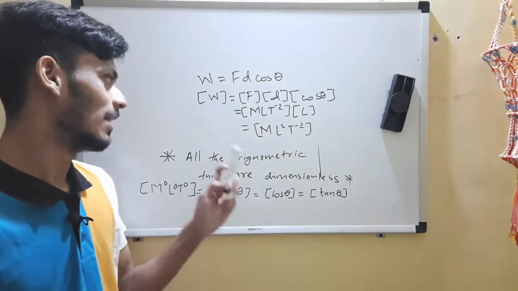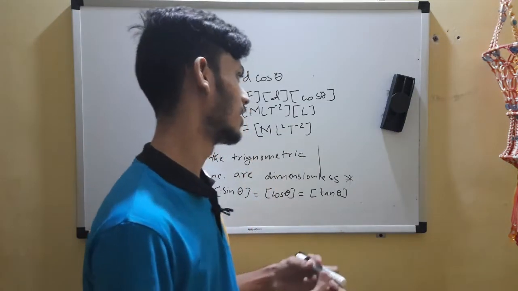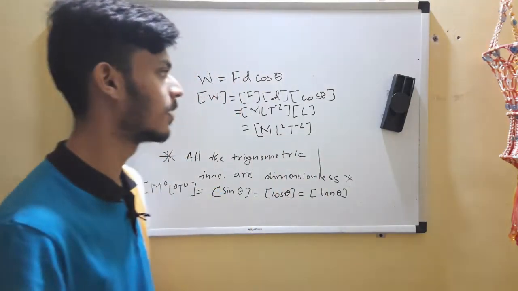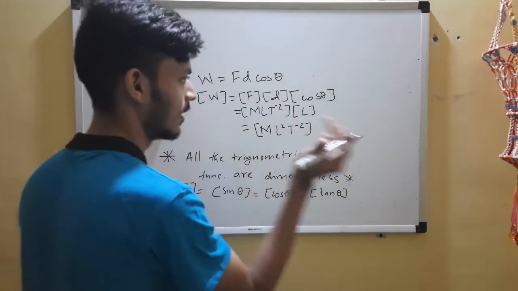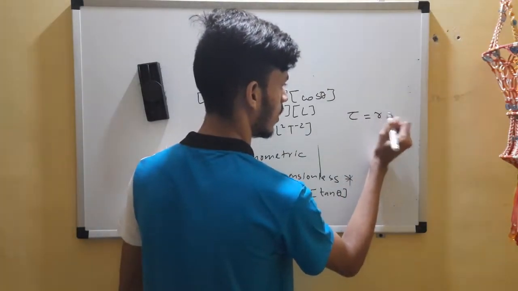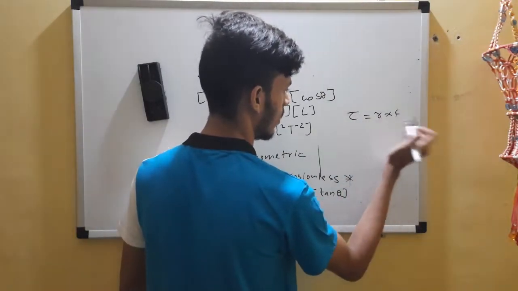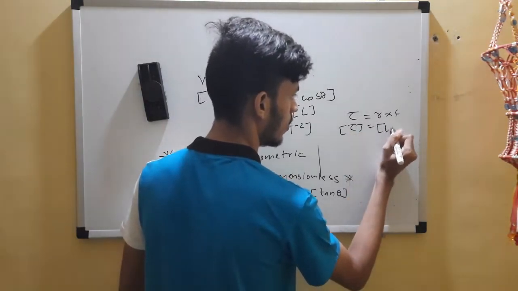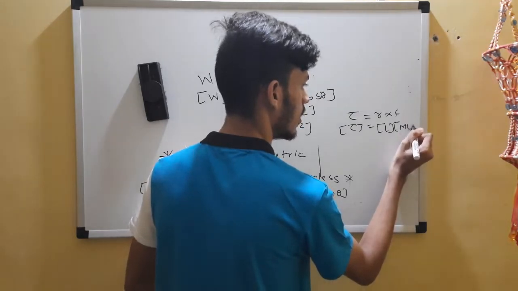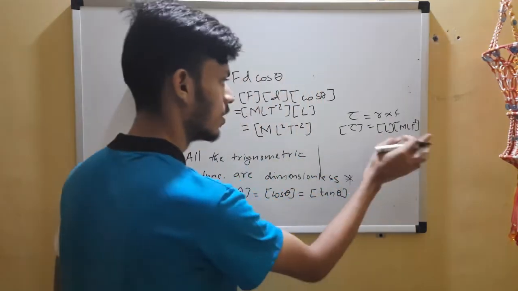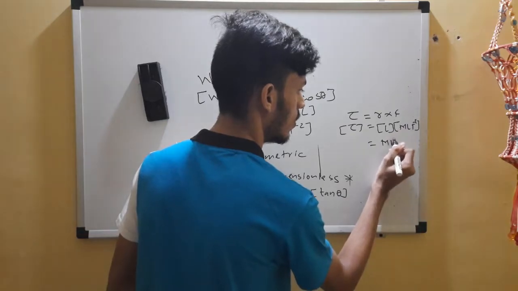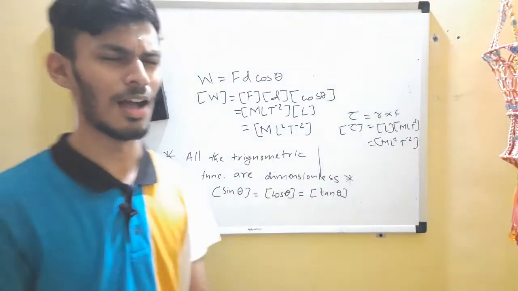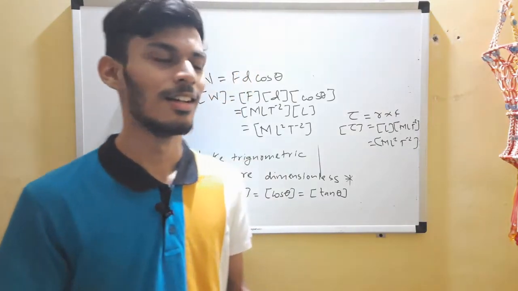Wait a moment. It was just before that we had torque. So torque also had the same thing, if you had to remember. Let's do it. R cross F sin theta, or RF sin theta, whatever. So R is length, I'll do it quick. L times MLT raised to minus 2. So this goes to ML2 T raised to minus 2. Oh, same thing. Our work and torque are related.